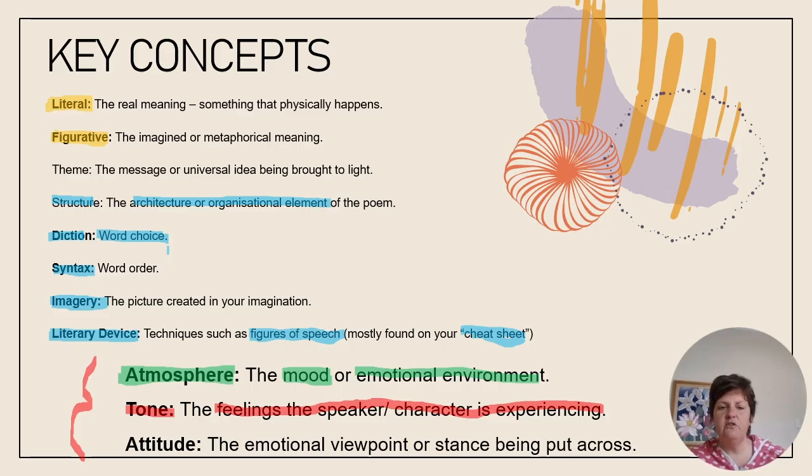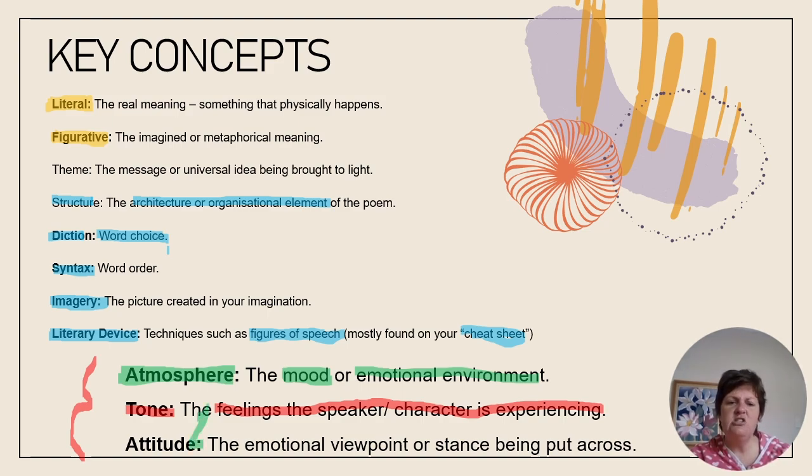So tone refers to one speaker, one emotion from one particular character, whereas atmosphere refers to the general mood in the room. Okay, so let's leave it at that for now, and we'll look at examples in text.